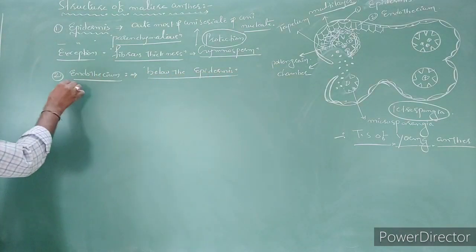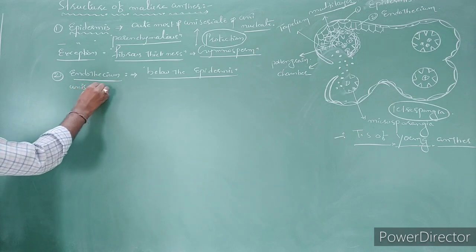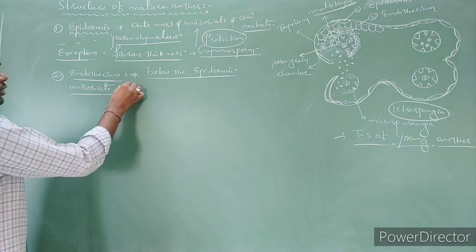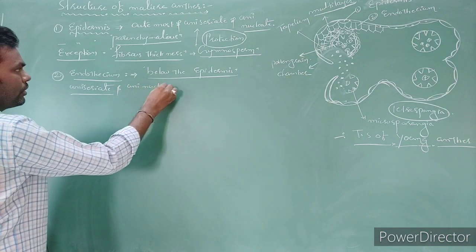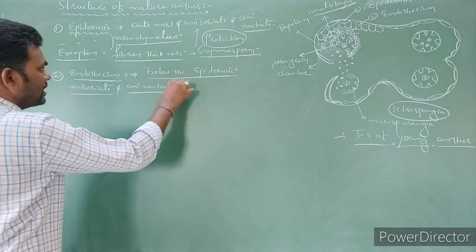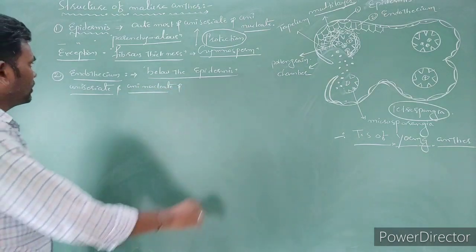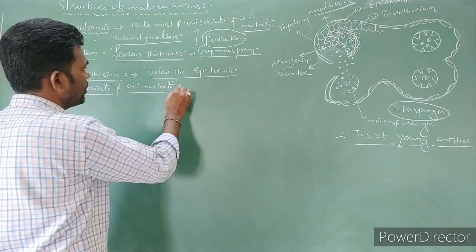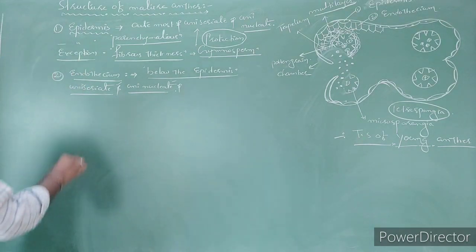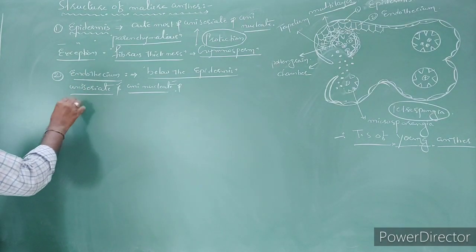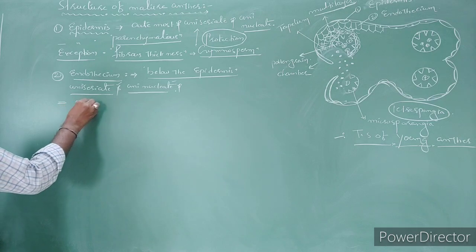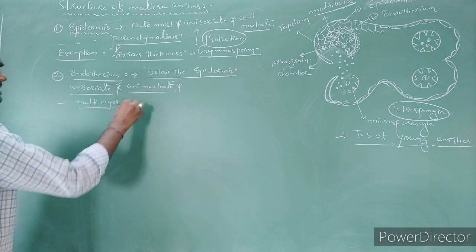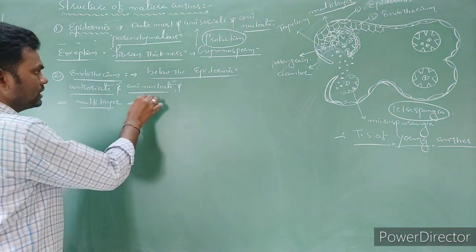It is also uniseriate, a single layer, as well as uninucleated. Mostly it is uniseriate and uninucleate. In some cases the endothecium is multilayered. The exception of multilayered endothecium we can notice in Datura species.